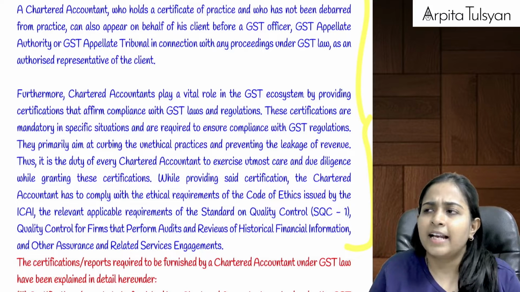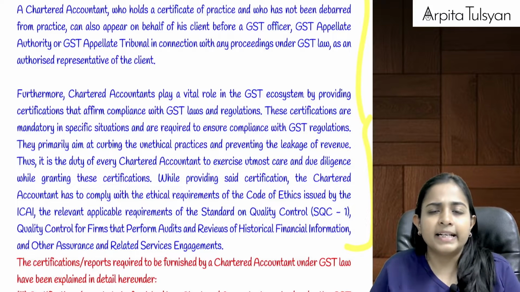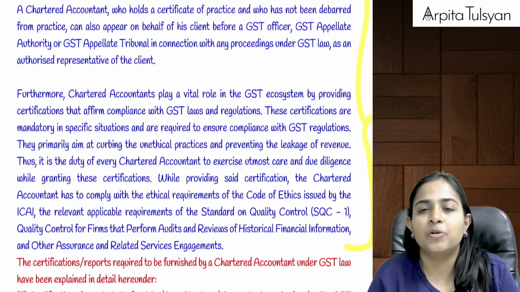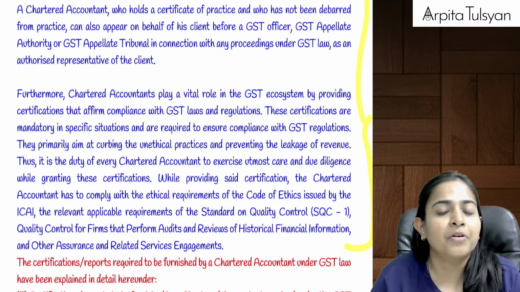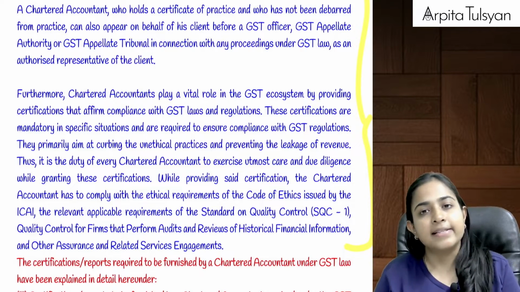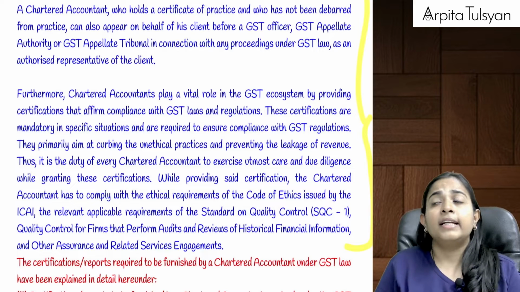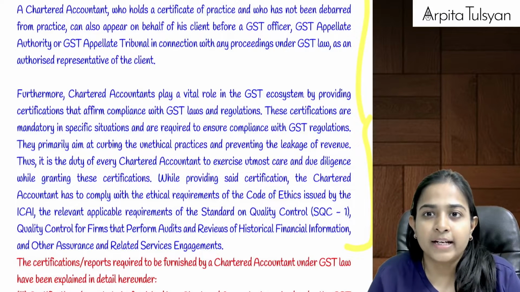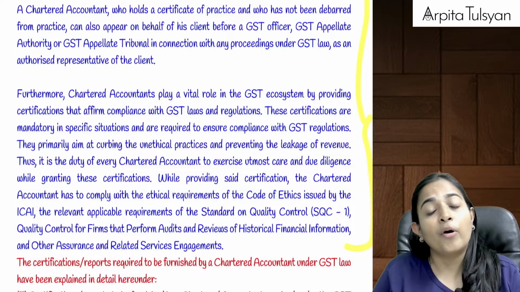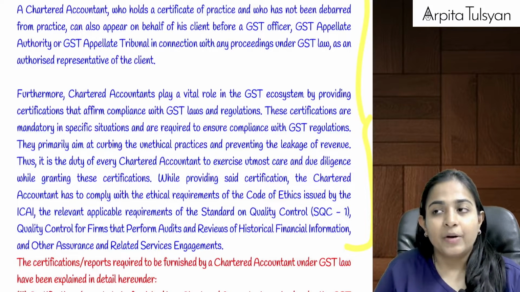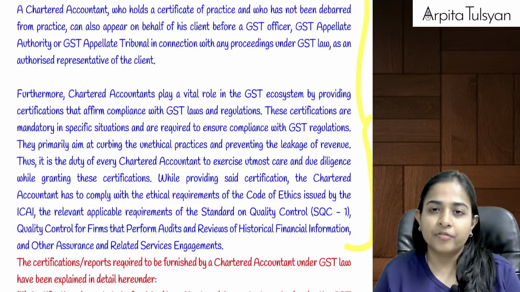And when the tax liability, when the amount was exceeding a particular limit, at that time he had to take some certificate from the chartered accountant. And similarly, at the time of merger, amalgamation, takeover, etc., a CA certificate was required. Okay, then do you recollect that special audit which was done by a cost accountant and chartered accountant who were appointed by the commissioner? At that time also there was an involvement of the CA coming up.